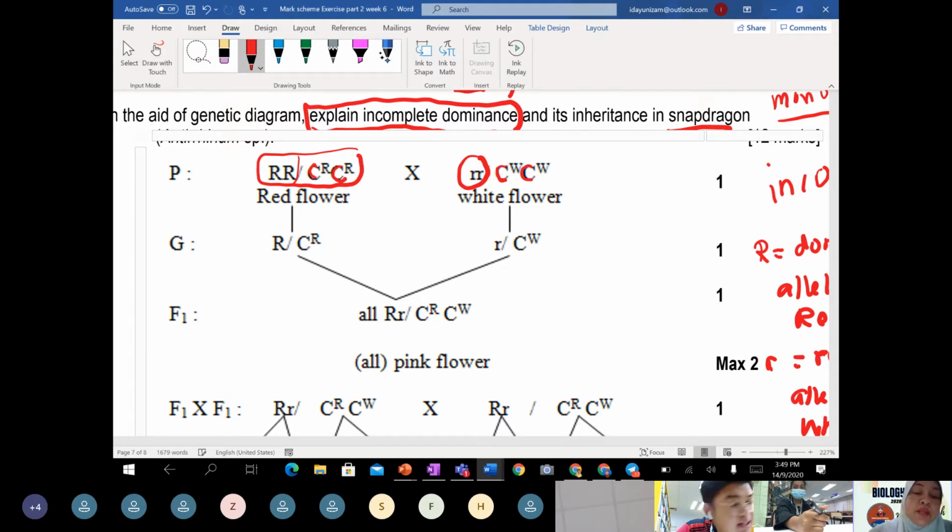For the gametes, remember you have to circle them, either one, in class. When these gametes fuse, they will produce all heterozygous, all pink.